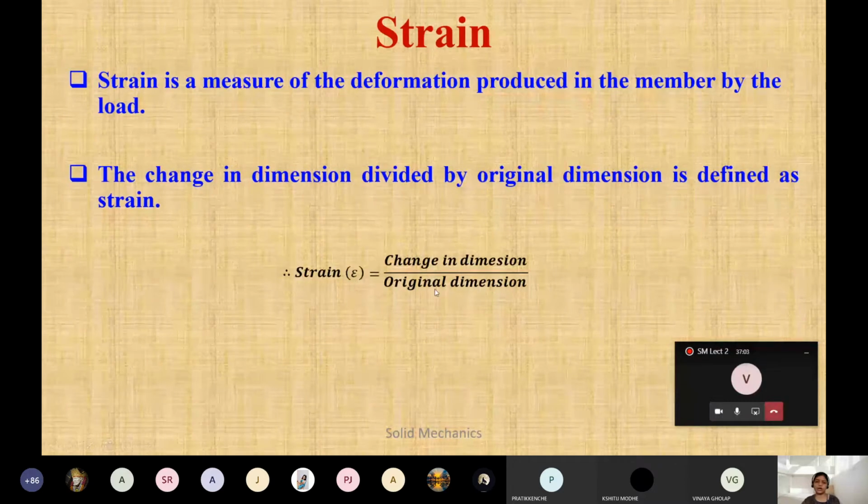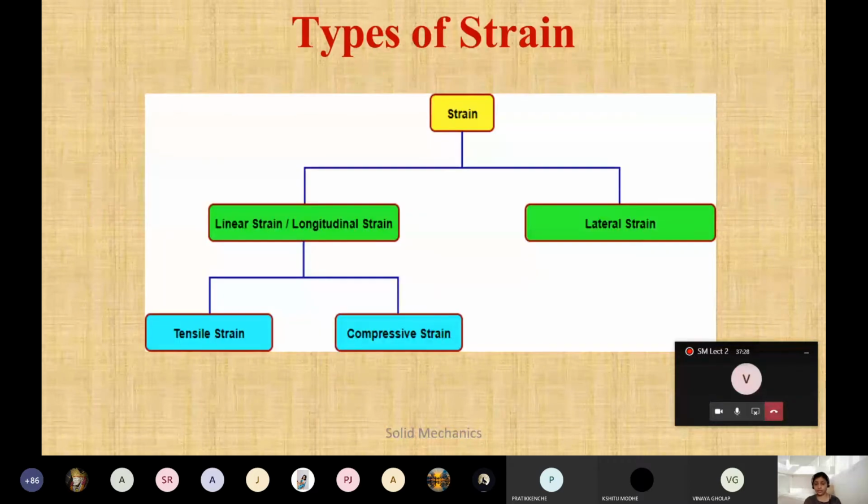What will be the unit of strain? No unit, it is unitless. It is dimensionless because the change in dimension is in mm and the original dimension is also in mm, so both get cancelled. But stress is Newton per meter square or Newton per mm square. There are different types of strain, and if time permits we will solve numericals. Basic numericals, you have to go through this.